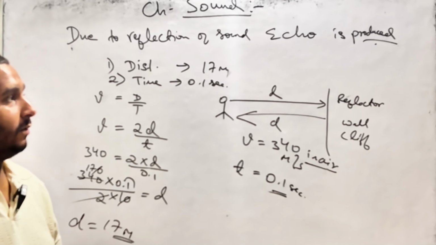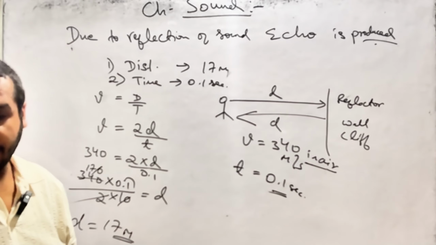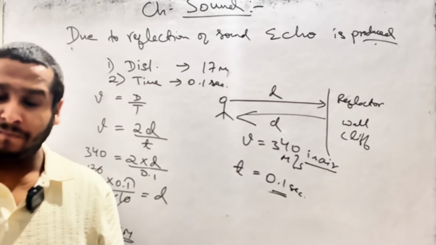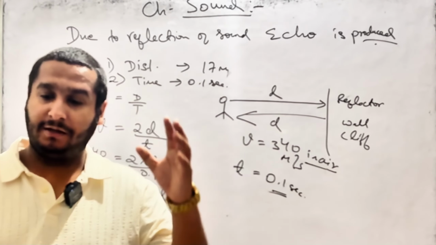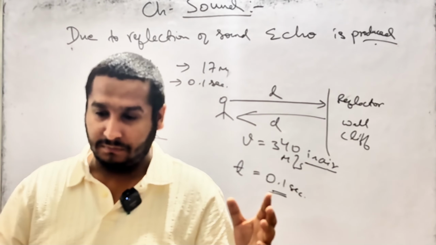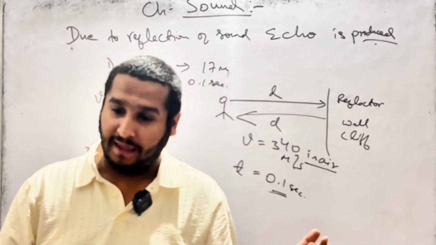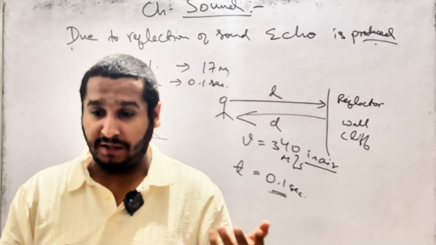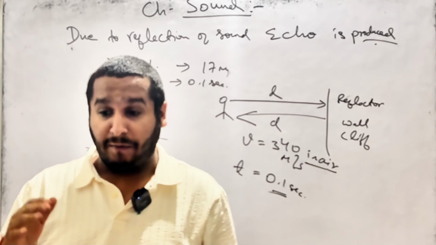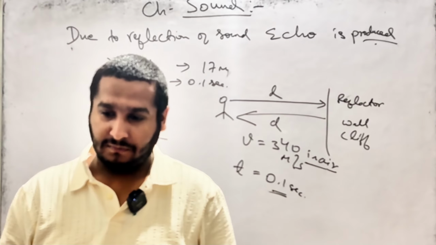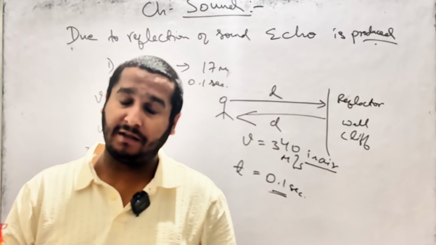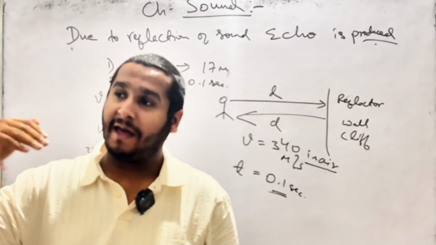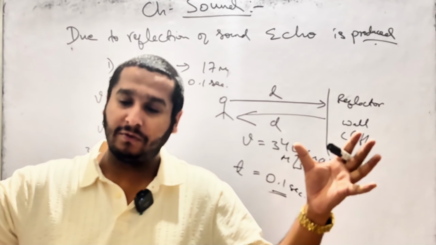Now there is one more term called reverberation. Sometimes we go into a big museum or a big hall, and when we speak, there will be multiple sounds. Suppose I'm shouting, saying hello, then I'll hear hello, hello, hello.